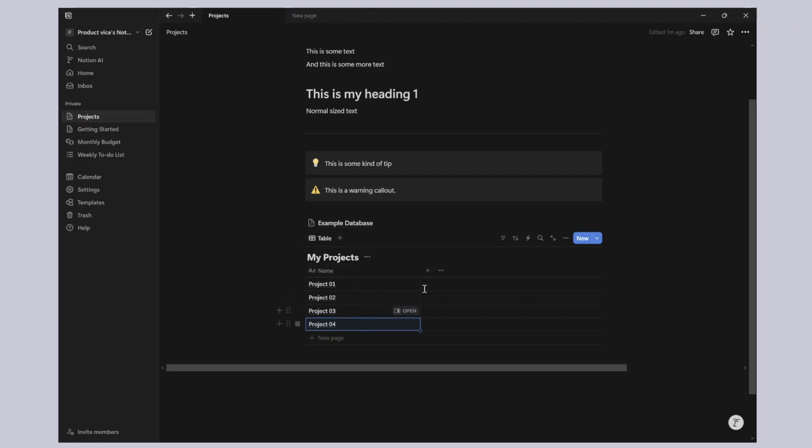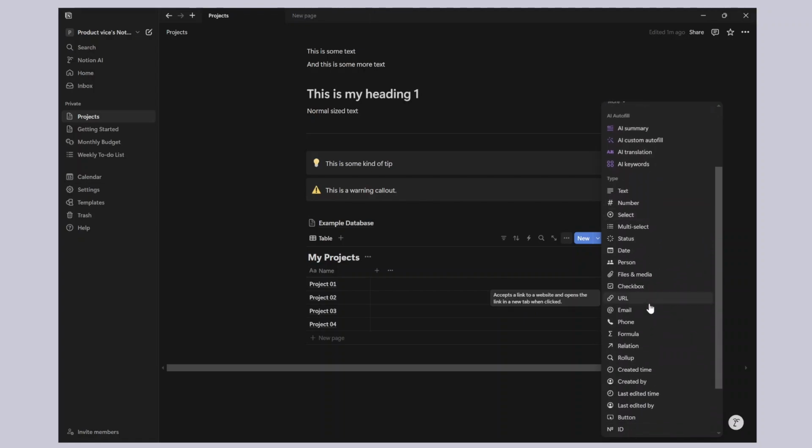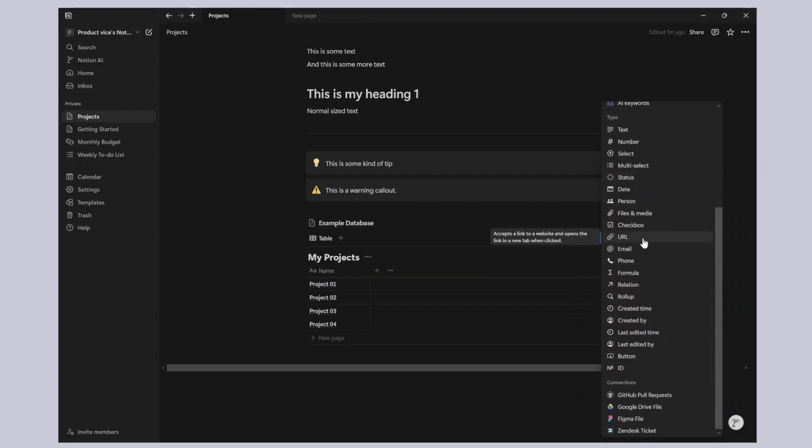Now before we go into that, I'll show you that you can also customize this database itself into different views and different things. So one of the first things that we'll do here is create other columns. What you're seeing here is different types of properties that you can add to a specific row in a database, right? It could be a text, it could be a number, it could be categories that you can have, select, multi-select, different statuses, it could be a date, it could be someone you're assigning a project to. So you have different types of fields that you can create.